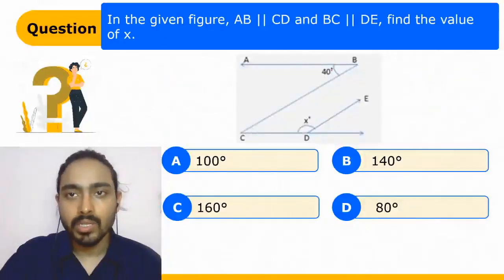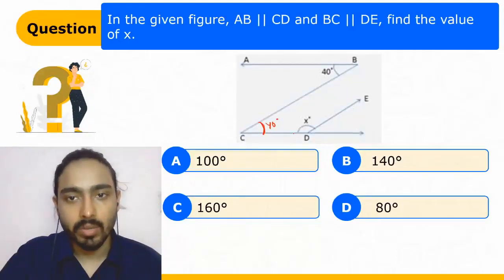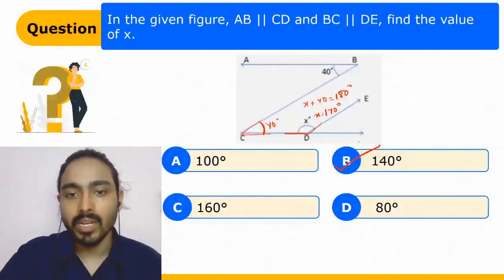In this question, just look at it. If AB is parallel to CD, this angle will be equal to 40 degrees due to alternate opposite angles. And then angle BCD and angle EDC are co-interior angles, so their sum will be 180 degrees. So x plus 40 is equal to 180 degrees. So x is equal to 140 degrees. So B is the right answer.